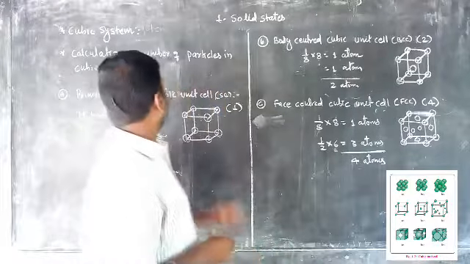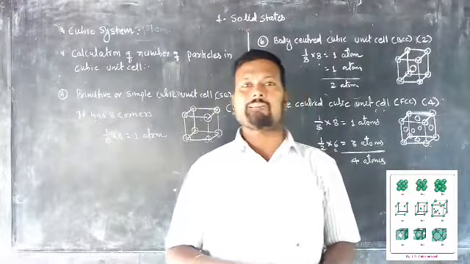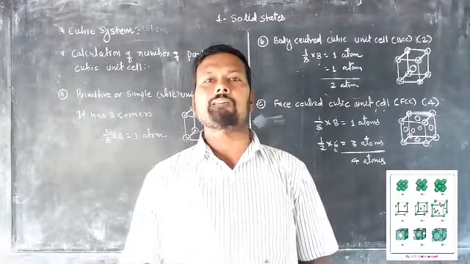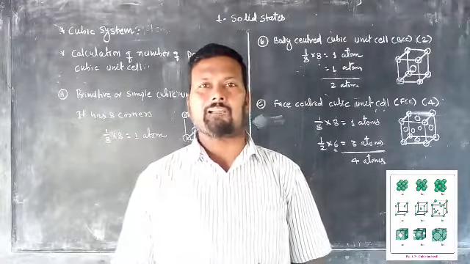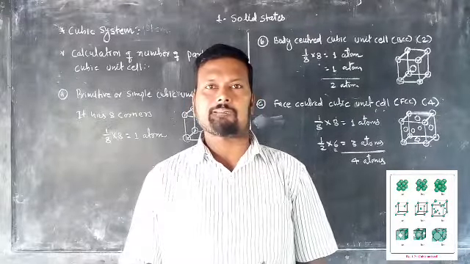So in this way we have explained the calculation of the number of atoms present in a crystal unit, the cubic unit cell: the simple cube, the body centered cube, and the face centered cube.